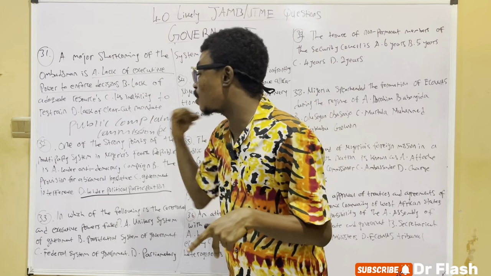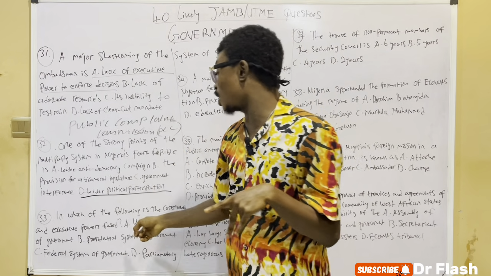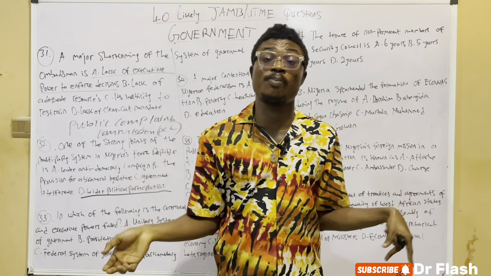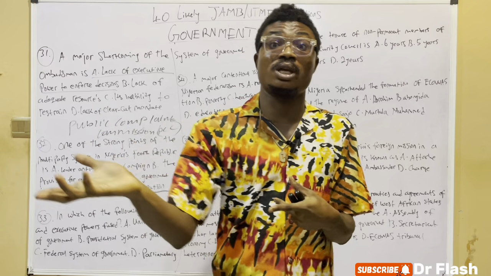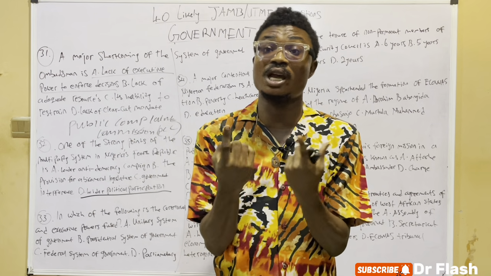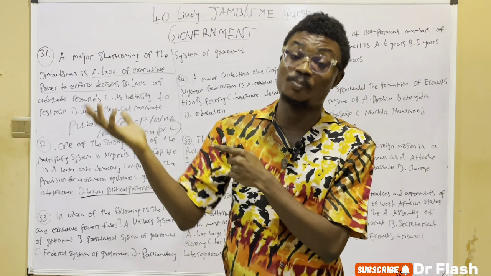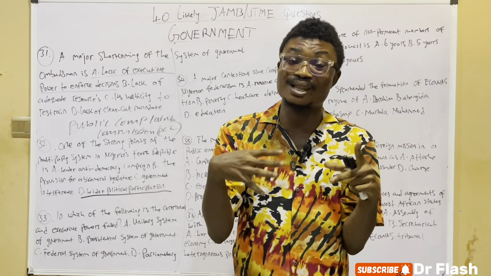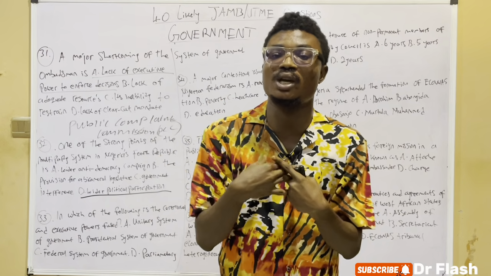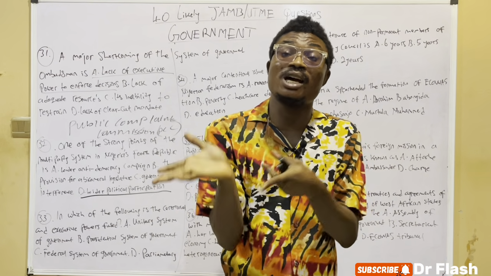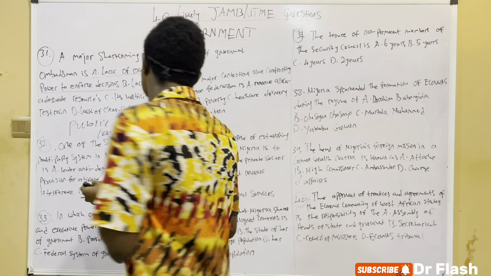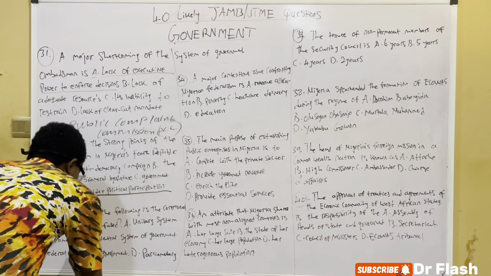But in the presidential system of government, the executive and the ceremonial powers are fused, because the president has the executive power. The president does not share power with a separate head of state. So the head of state and the head of government are fused together in the president. In the presidential system of government, the executive and ceremonial powers are fused together, but in the parliamentary system, they are separated. So the right answer to pick here is the presidential system of government.